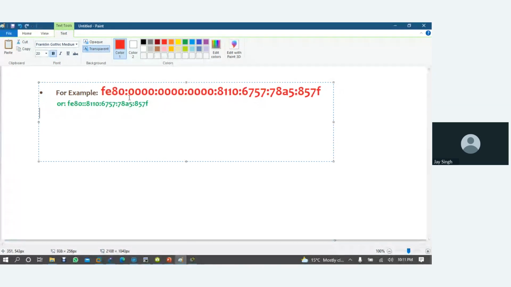But in IPv6, when I ask, can you tell me your IPv6 address, you will start saying, my IP address is FE80, 0000, like that, 8100, 6757, like that. It will take a long time, or maybe the guy will not understand. So you have to write this IP address and send it through a message or through email. So there will be a lot of problems.